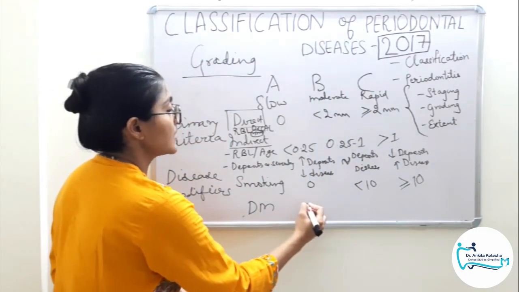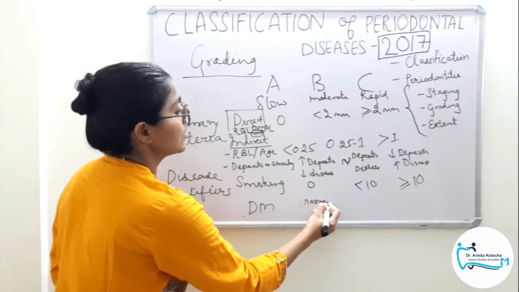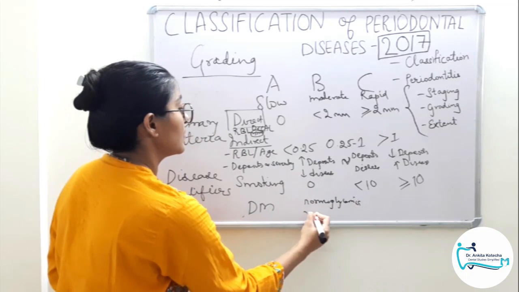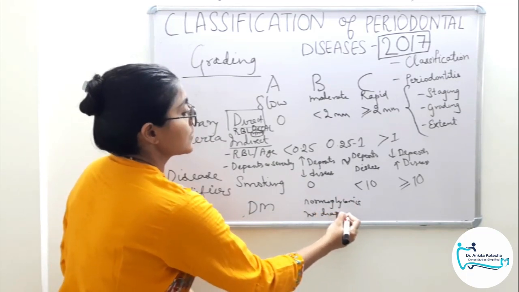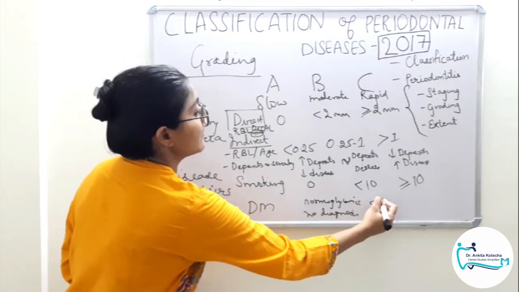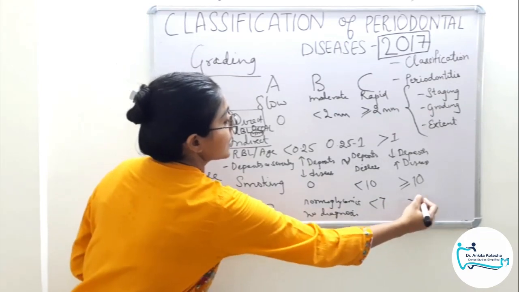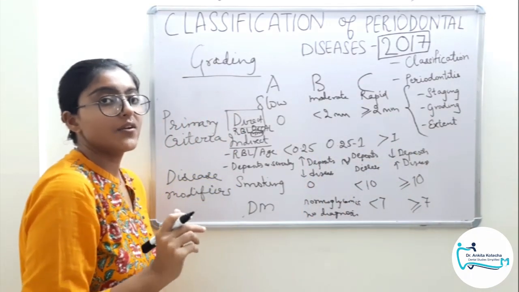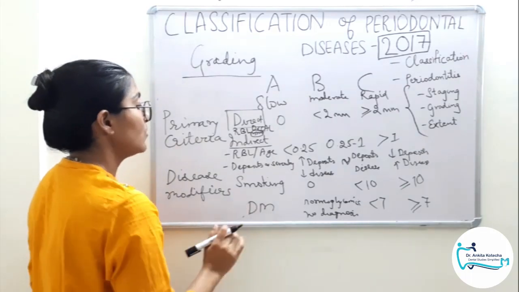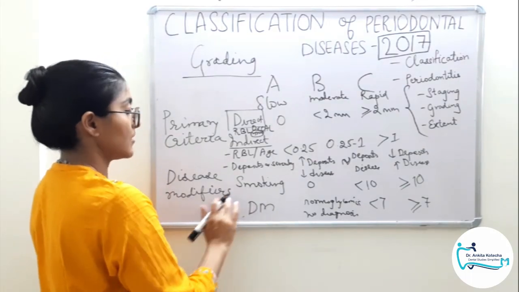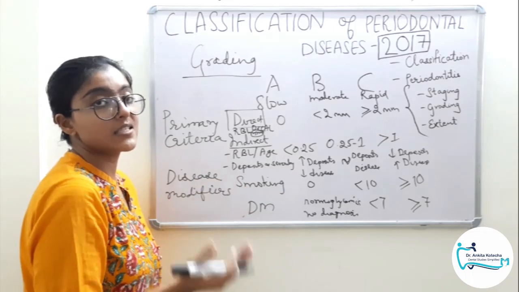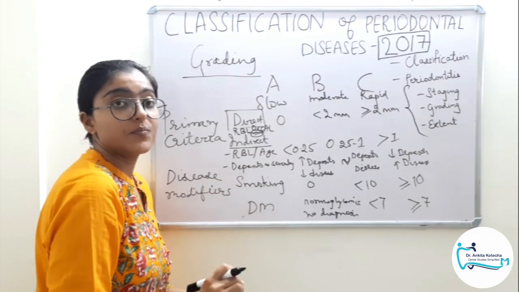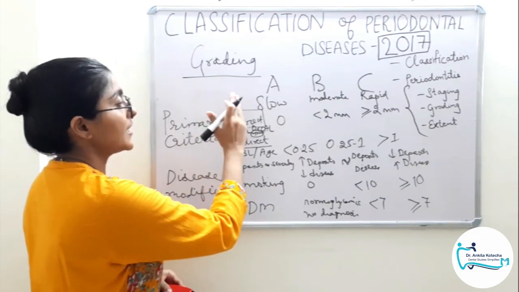And for diabetes, if it is normoglycemic or no diagnosis of diabetes, it is slow rate. If it is HbA1c less than 7, moderate rate, and more than or equal to 7, rapid rate. So this is how the classification has taken into consideration the two most common disease modifiers or risk factors, that is smoking and diabetes. So this completes the grading.